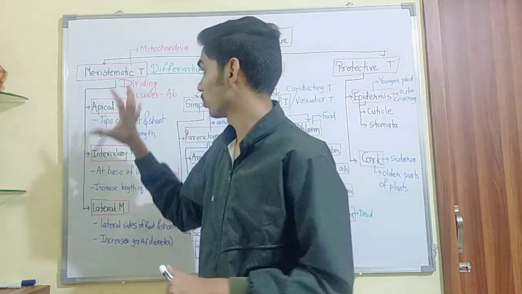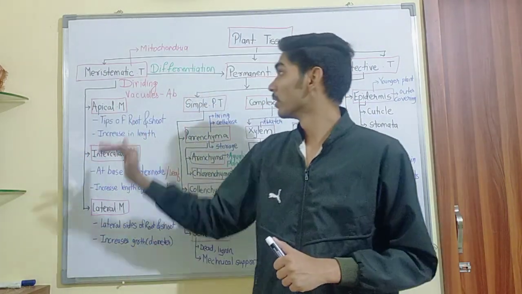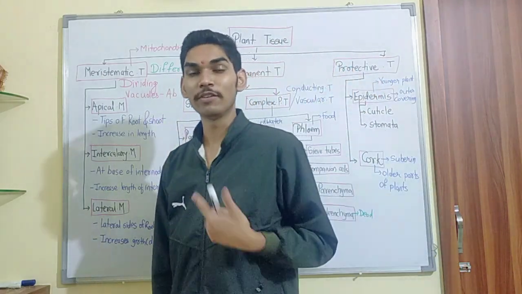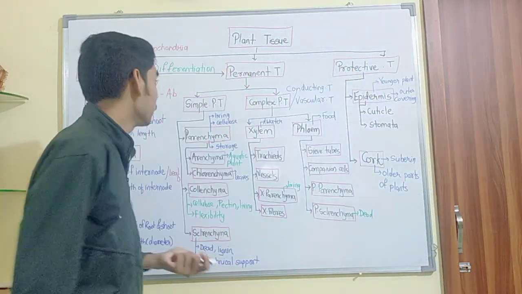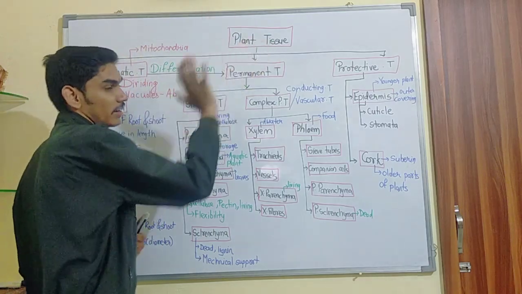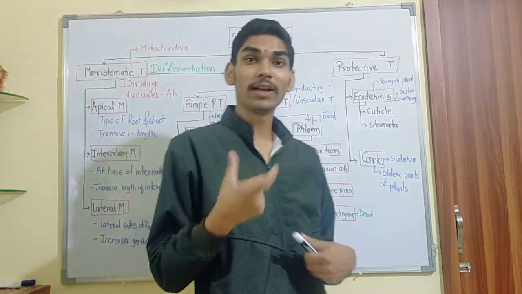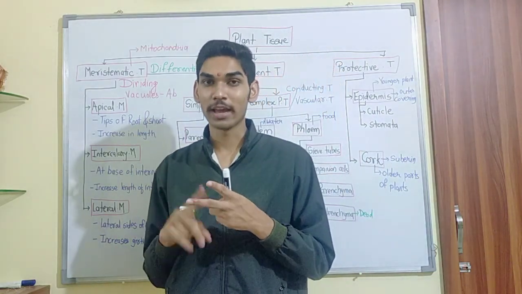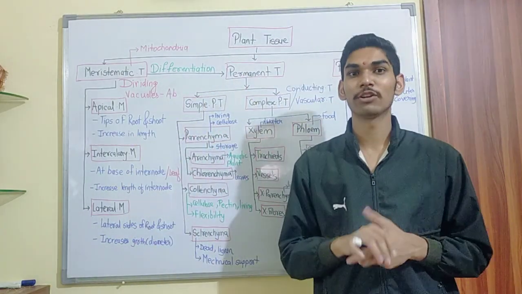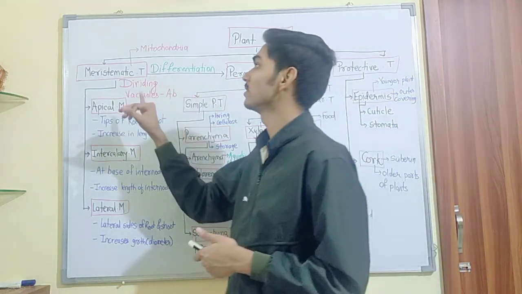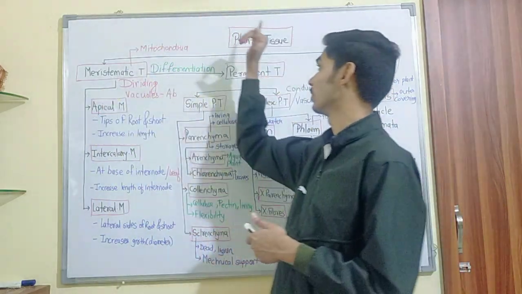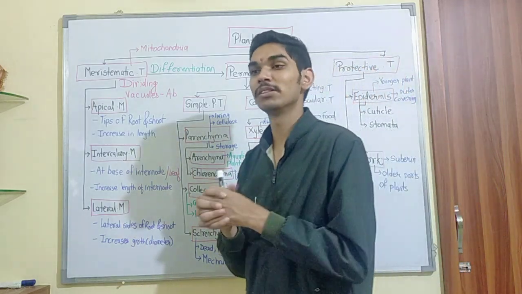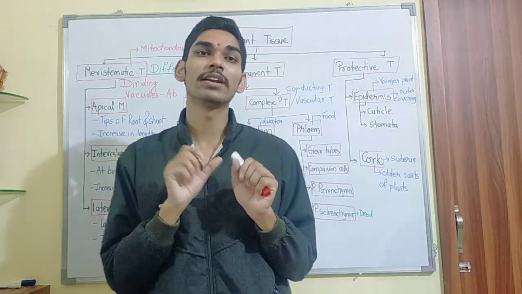So in short, it was all about meristematic tissue, which is referred to as dividing tissue. But what happens after the division? Those cells get converted to permanent tissue. In the sense, why are they known as permanent? Because now they will have a perfect shape and size, and a particular function they are going to perform. That is, meristematic tissue gets converted to permanent tissue. Later they get a specific job, hence the name permanent tissue.